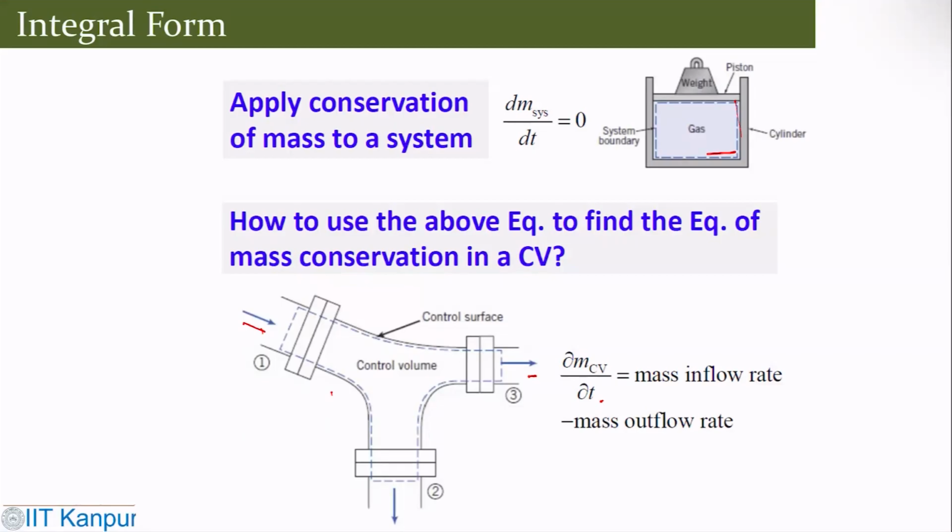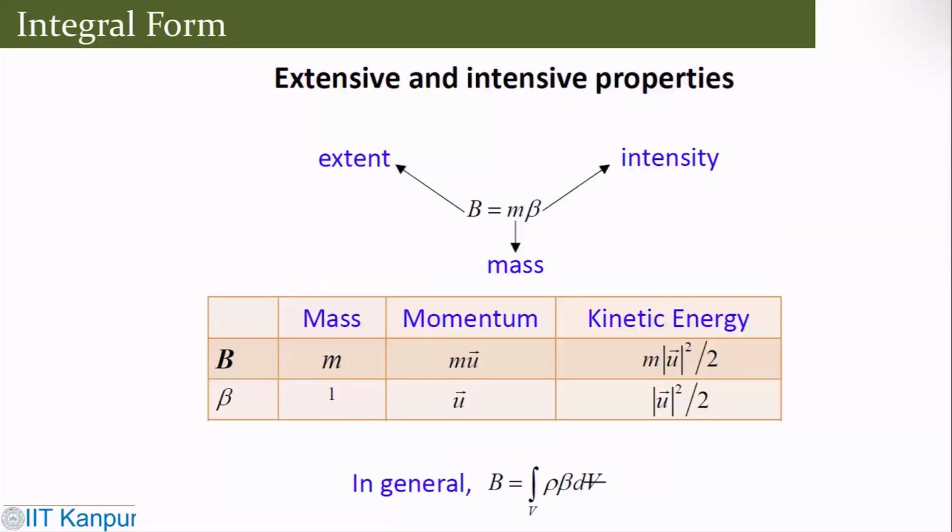Obviously, when you try to do that, another important thing one has to define is extensive versus intensive property. M is the mass, small beta is the intensive property, and B is the extensive property. In general, the intensive and extensive properties tell us what is dependent on mass and what is independent of mass.